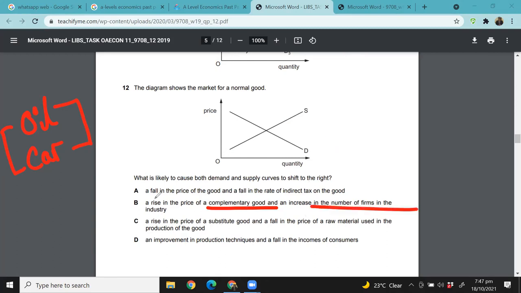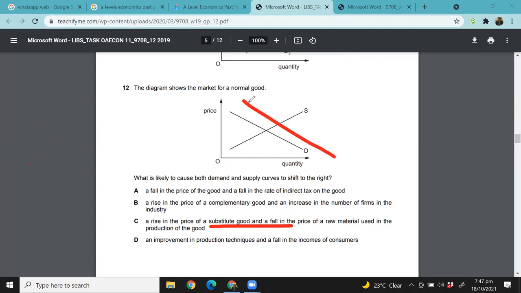An increase in the number of firms in the industry. Yes, so an increase in the number of firms in the industry will cause a right shift in supply. That's correct. Okay, then it says a rise in the price of substitute goods. So if the price of the substitute good is rising, then obviously your demand will increase because substitute goods become more expensive. So if Pepsi is becoming more expensive, people will switch to Coke.